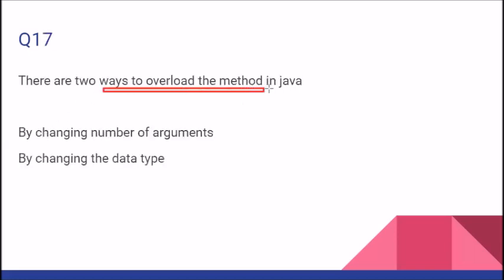Two ways to overload the method in Java are changing the count of arguments, changing the number of arguments, and changing the data type of the argument. So both statements with reference to function overloading were true. Let's see the next one.